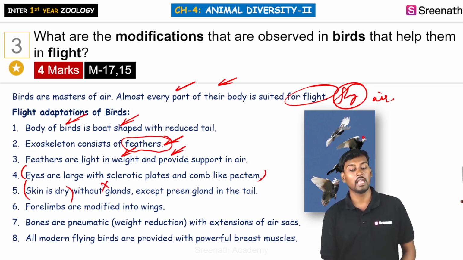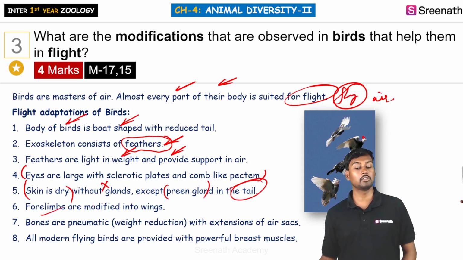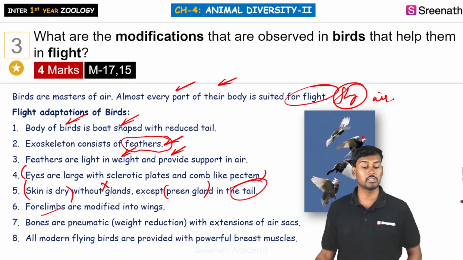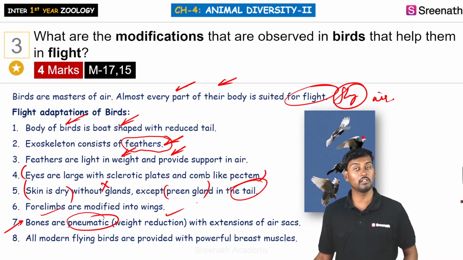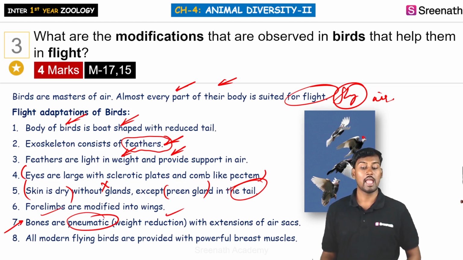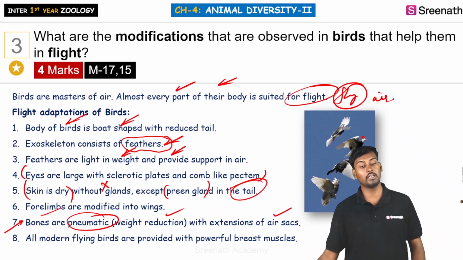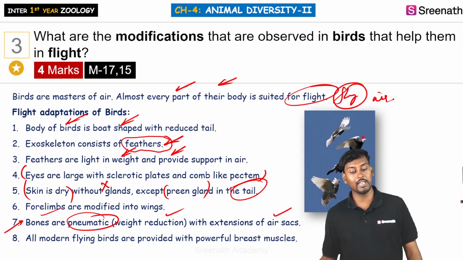There are no glands except the thin glands which are present within the tail. And coming to the forelimbs, they are generally modified into wings, which is a very good adaptation for these animals. And coming to the bones, this is a very important character. They are pneumatic, meaning their weight is reduced, and they generally contain air sacs. So the body of these birds is light in weight, so that they can have a very good flight.